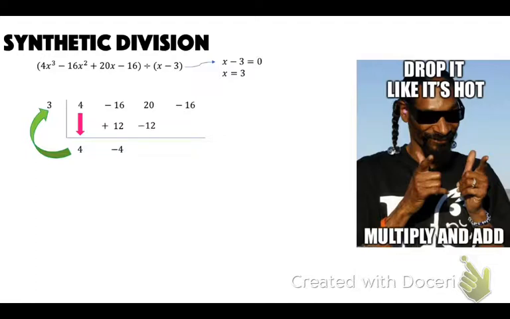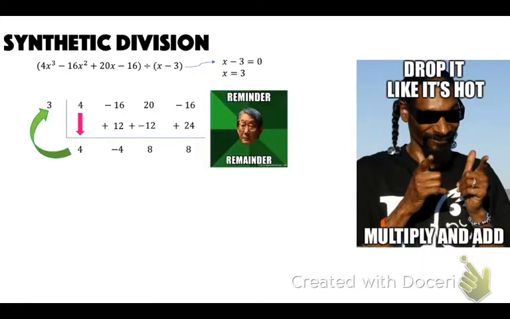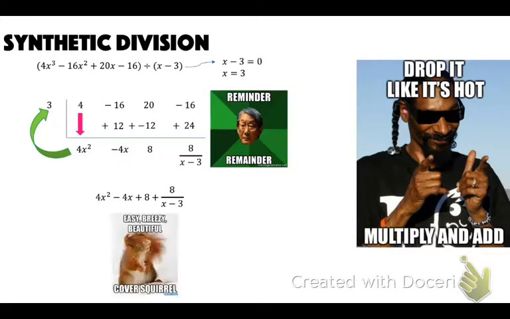Negative 4 times 3 is negative 12. Add those. I get 8. 8 times 3 is 24. Add those, and I get 8. So then that is our remainder. 8 is our remainder. That's going to be x squared. That's x. And then that last one is the remainder. So I put it over the x minus 3, whatever we divided by. Okay. So then that's going to be 4x squared minus 4x plus 8 over x minus 3. Cool. Easy breezy, beautiful cover squirrel.